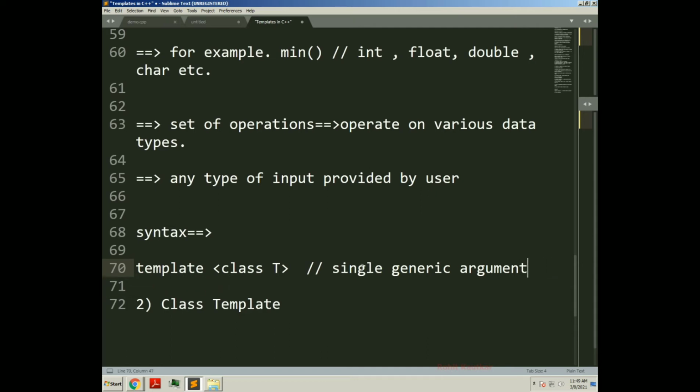It is a single generic argument to the function. What is the generic argument? Class T. Class is a keyword here.